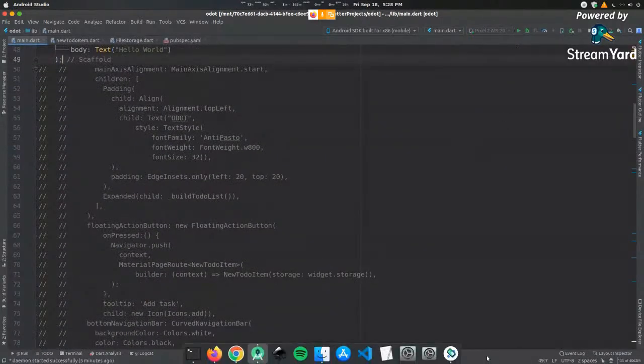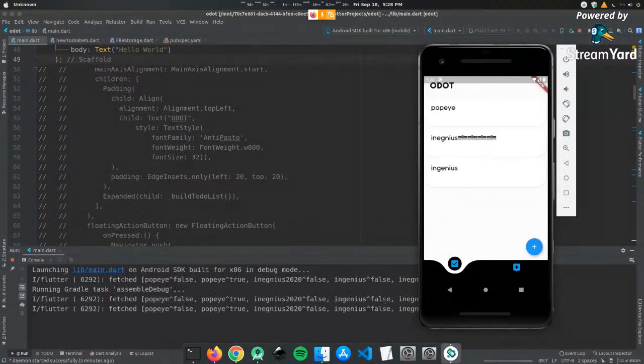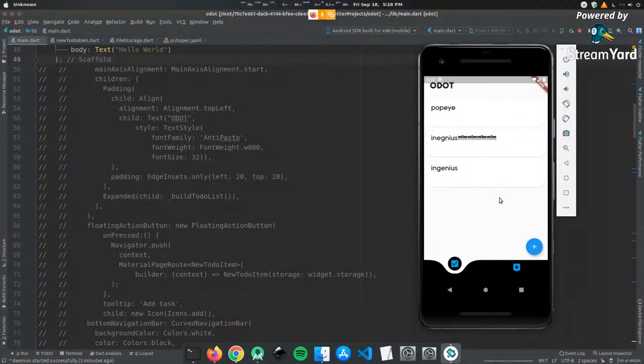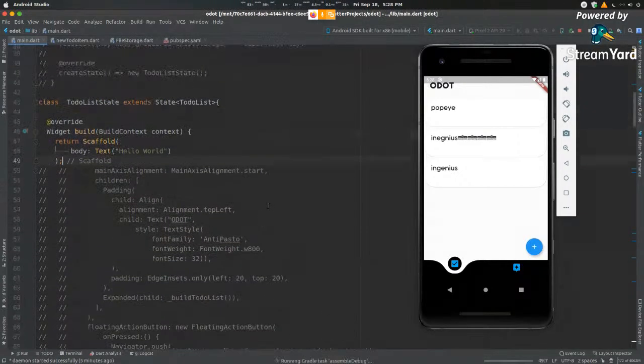So let me just run it on our emulator here. Give it a little while to start up.